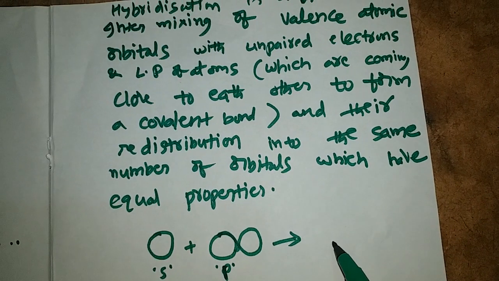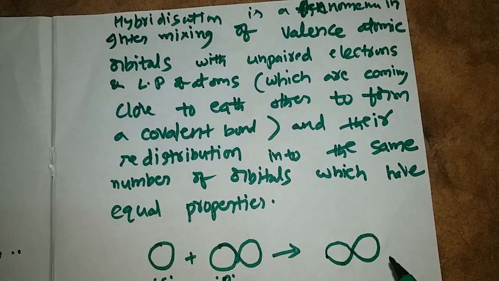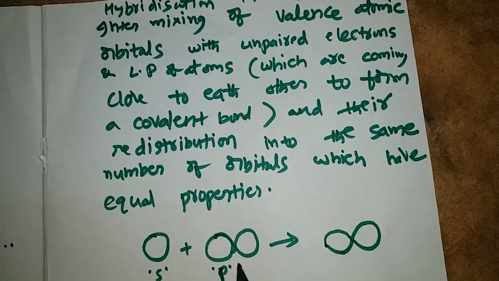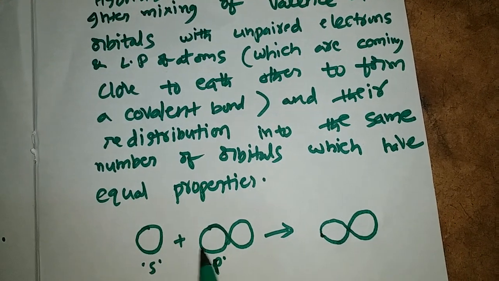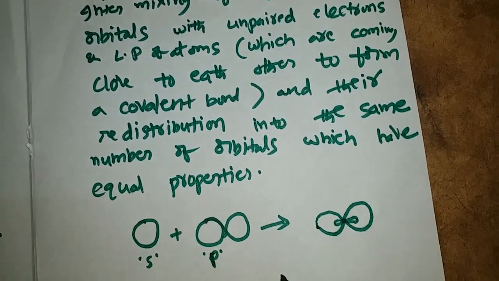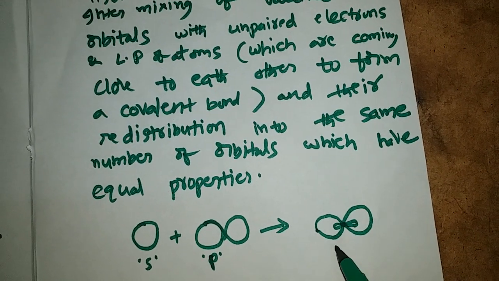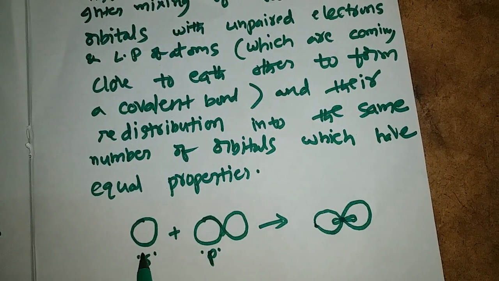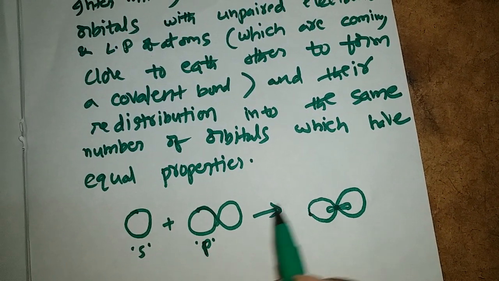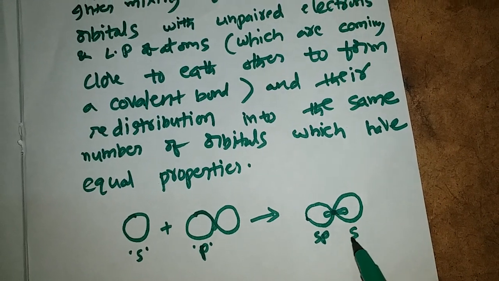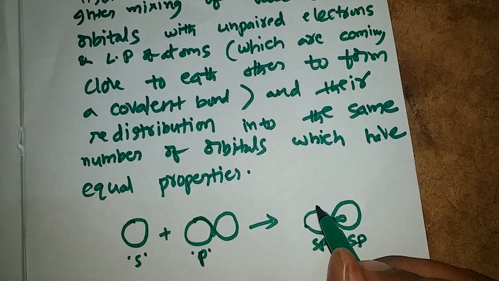After that, they will form the same number of orbitals; that means after intermixing these two orbitals, we will get two hybridized orbitals. Based on the intermixing orbitals, one s and one p, these are called sp hybridized orbitals. This is one sp hybridized orbital, this is another sp hybridized orbital.